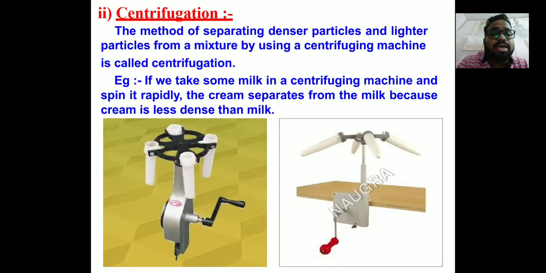Centrifugation, as I already discussed: the method of separating denser particles and lighter particles is called centrifugation. When you centrifuge it, the more dense particles remain settled at the bottom, and the less dense particles stay above, and you get the separation. So centrifugation is applied to separate less dense and more dense materials.